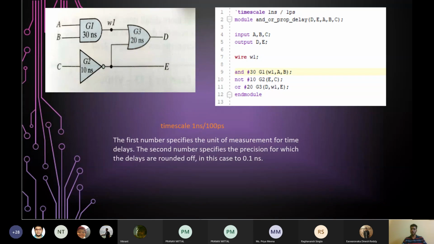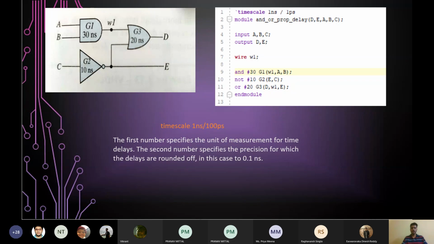And the second value, 1 picosecond, which we have written at top, is simply the precision value. It's like if you have written something like 30.00001, it will just round it off according to this second value. In this case, it is 0.1 nanosecond. So this is how you are going to incorporate propagation delays in your circuit while instantiating your gates,